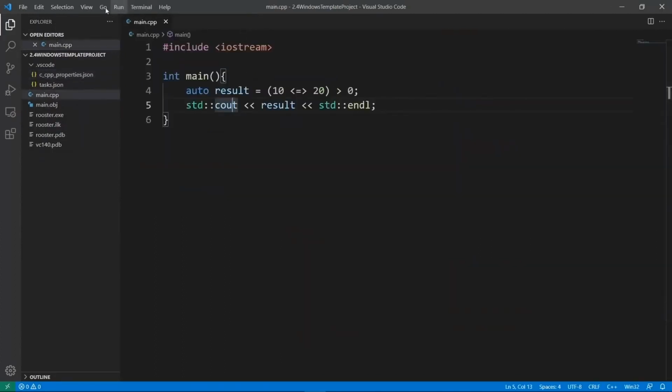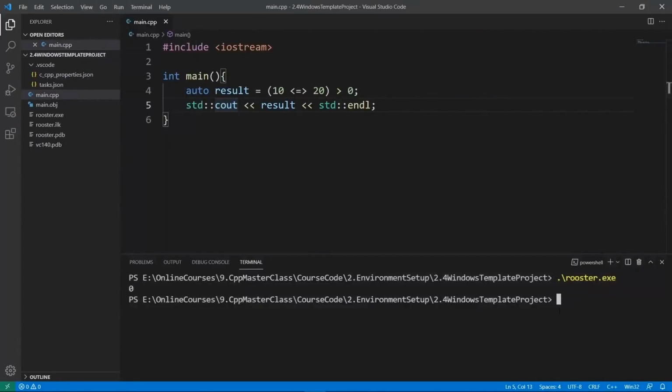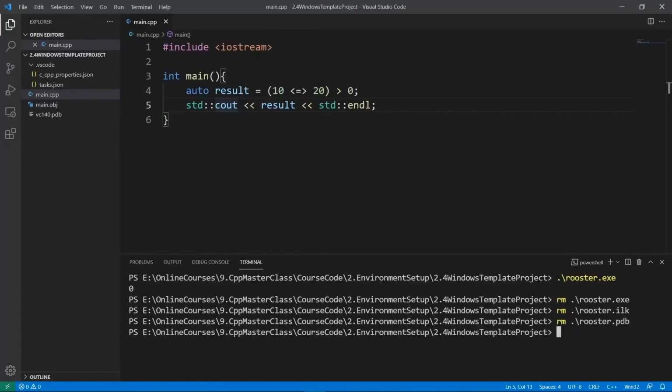So let's clean this up a little bit. We're going to view our terminal, and we're going to remove the junk that was generated by the compiler from Microsoft. I am going to say rm rooster, and I can remove the binary. I can say rm rooster and press tab. This is going to autocomplete and really remove things I don't need. I am going to remove the PDB file.